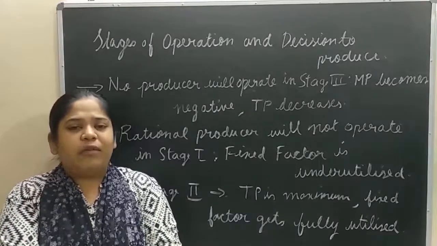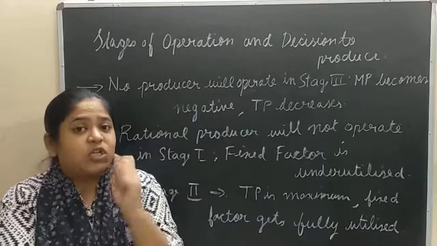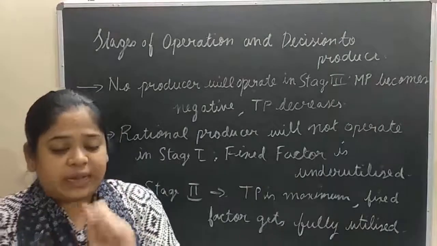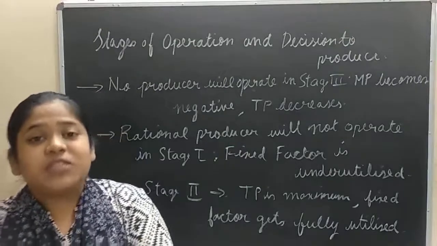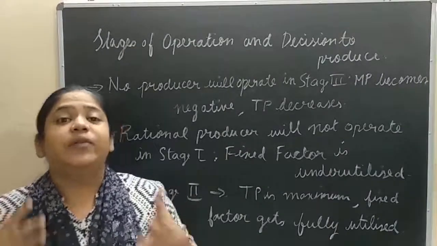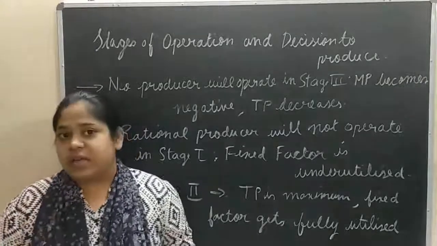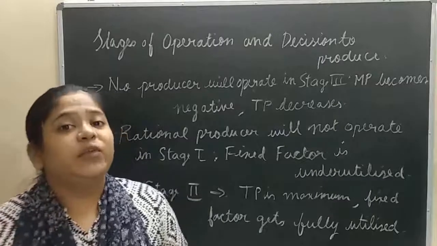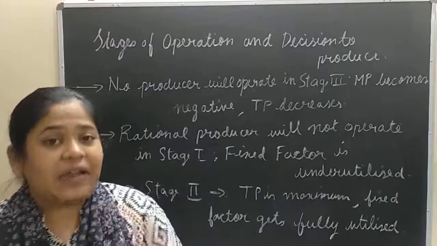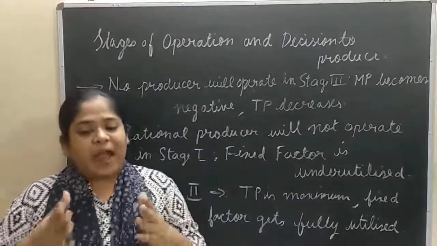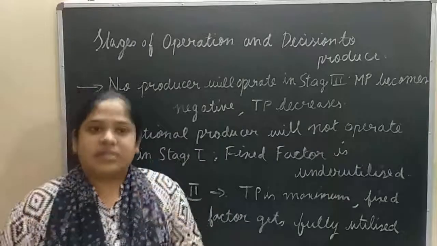Until now I have only employed 4 to 5 workers. So the fixed factor right now is underutilized. I have not properly utilized the land factor. My fixed factor, the land, is underutilized and I will never want to operate in an underutilized state.